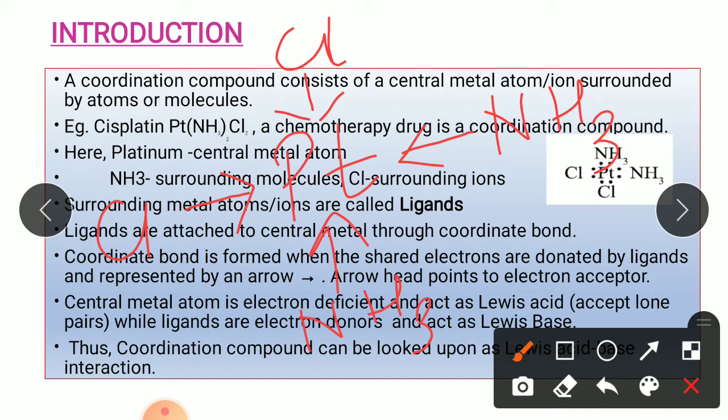Now this coordinate bond is represented by an arrow, and the arrow is drawn from the electron donor to the electron acceptor. Here chlorine is the electron donor, so the arrow is drawn from chlorine and the arrowhead is pointing towards the electron acceptor atom, that is platinum over here. So all the coordinate bonds have their arrowhead pointing towards the platinum because all of the ligands are donating their pair of electrons to the central metal atom, that is platinum.